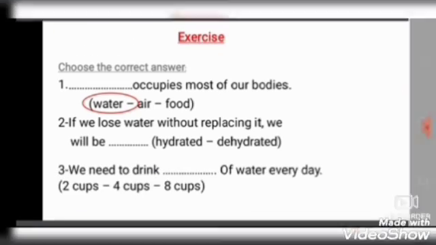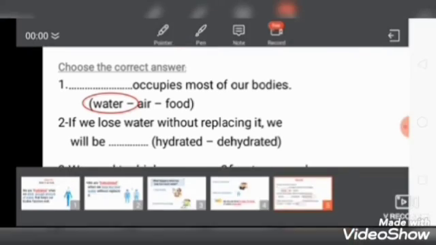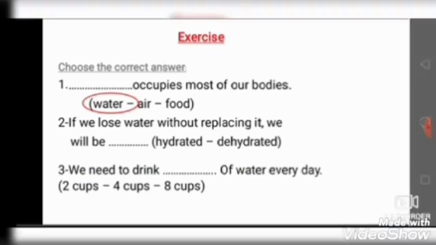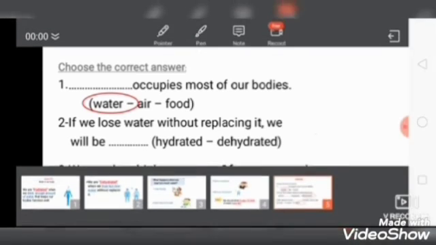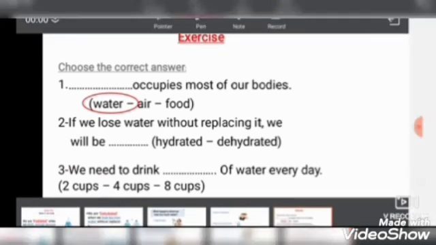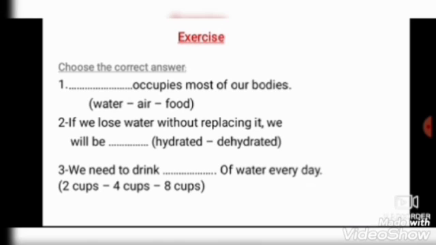Yes, dehydrated. Let's make a circle on dehydrated. Number three, we need to drink 8 cups of water every day.